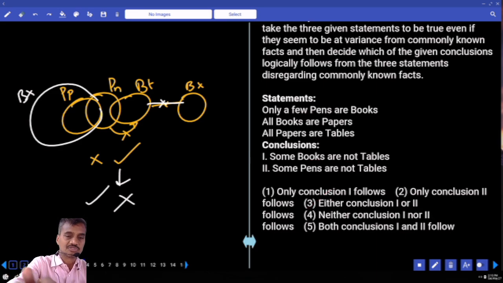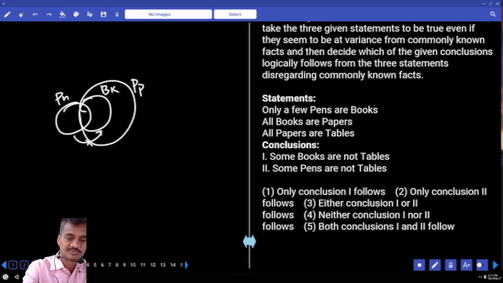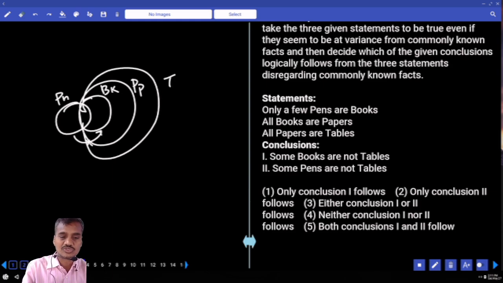Then next coming to question number 3. Only a few pens are books, only some of the pens are books but not all. And all books are papers. This entire book is a part of the paper. And all papers are tables. This entire paper is a part of the table. Then the first one, some books are not tables. Is it definitely true? That is false, because all books are tables. As all books are tables is true, some books are not tables will be false.